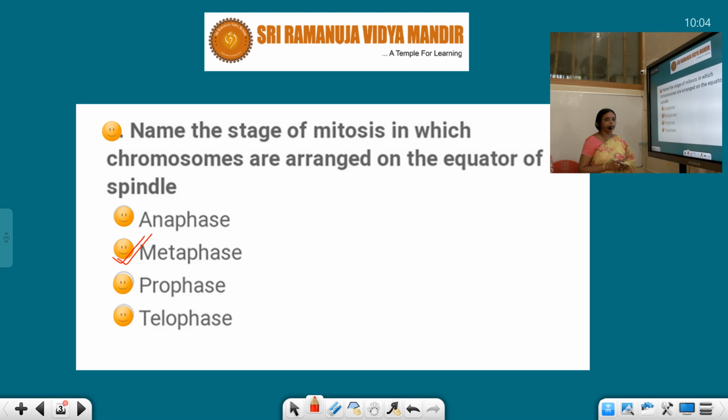In anaphase the chromosomes, actually the chromatids, are pulled out to the poles. In telophase, daughter nuclei are formed. So it is the metaphase stage, in which the chromosomes are arranged on the plate.